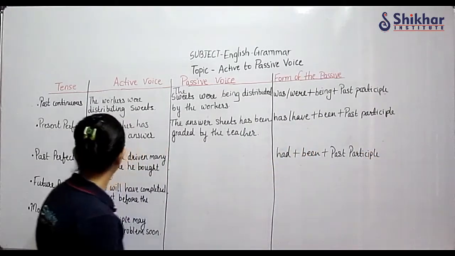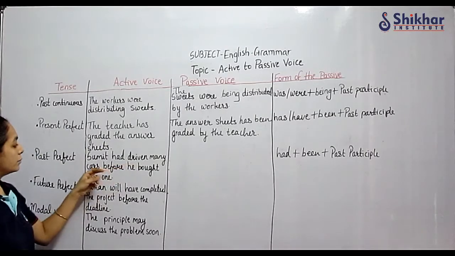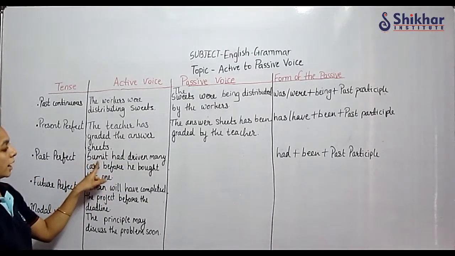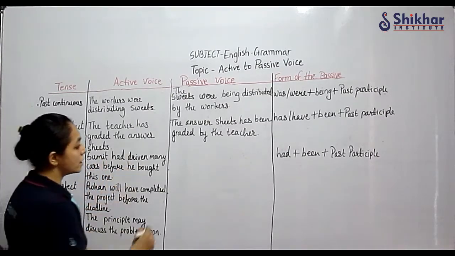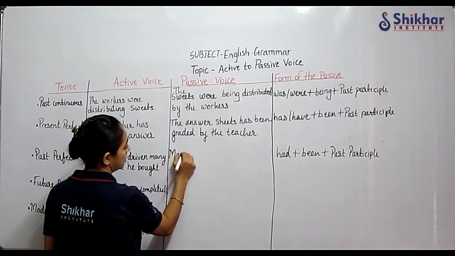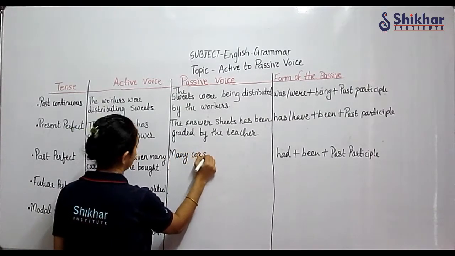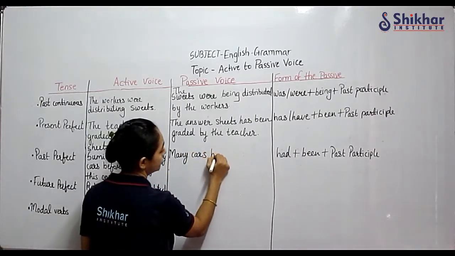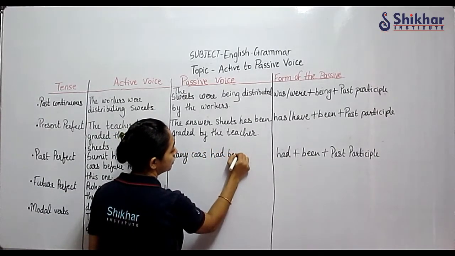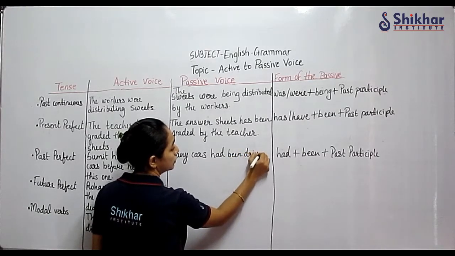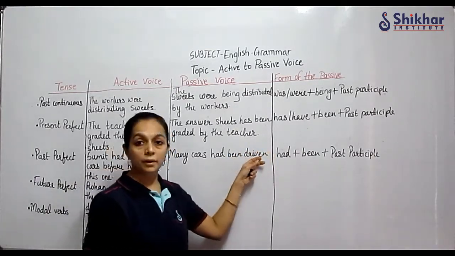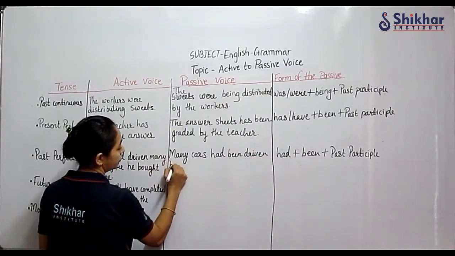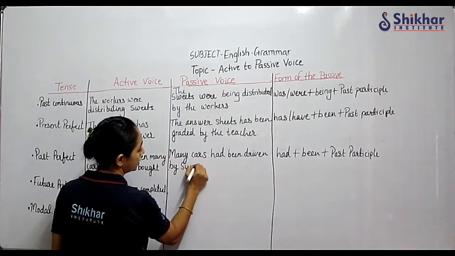So let us see, Sumit had driven many cars before he bought this one. So had driven many cars. Many cars, it will be many cars. Had been will come, had plus been, had been driven, past participle form of the verb, driven. Many cars had been driven by Sumit.